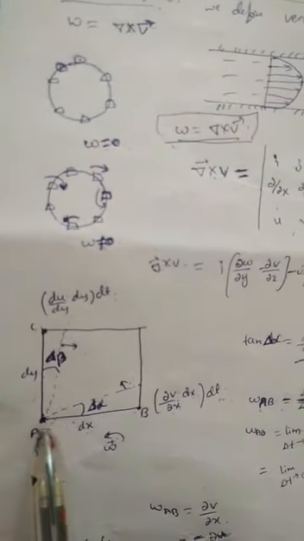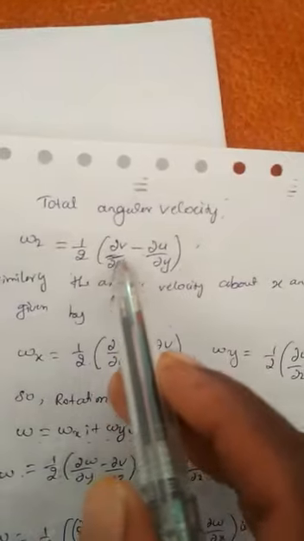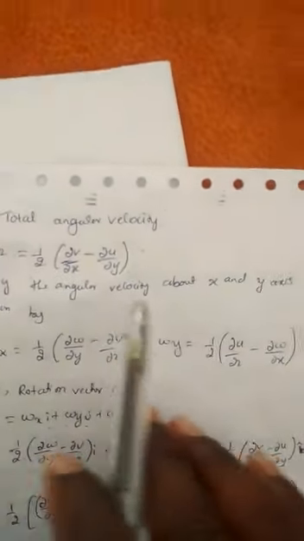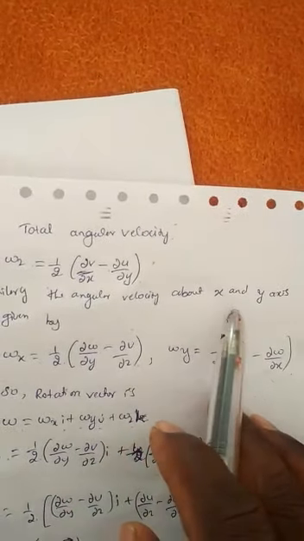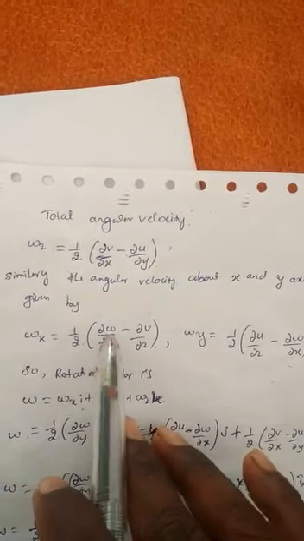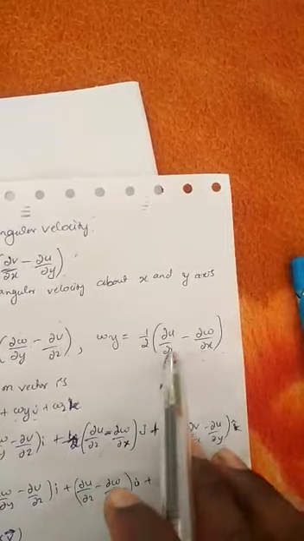Next, the total angular velocity along the z direction, that means x, y and z direction towards us, that is omega z is equal to half of the x plus y direction contributions: half of dou v by dou x minus dou u by dou y. Similarly, the angular velocity about x and y axes is given by omega x is equal to half of dou w by dou y minus dou v by dou z, and along the y axis half of dou u by dou z minus dou w by dou x.